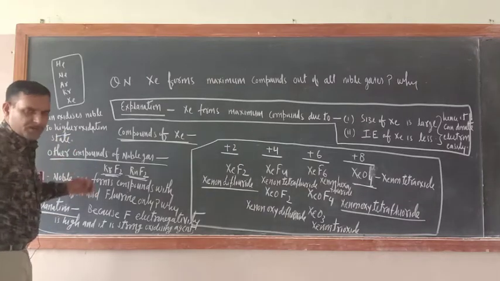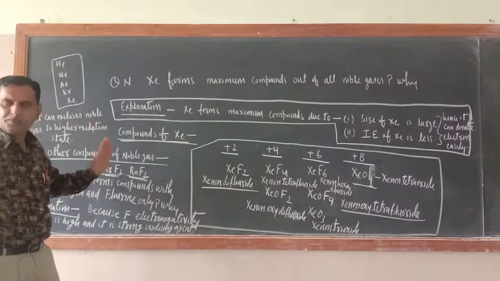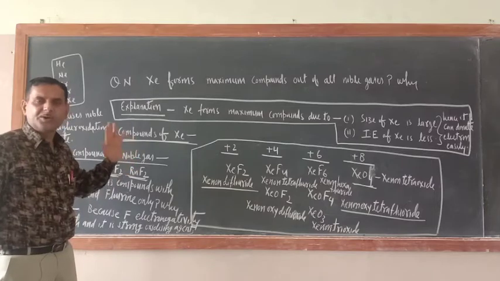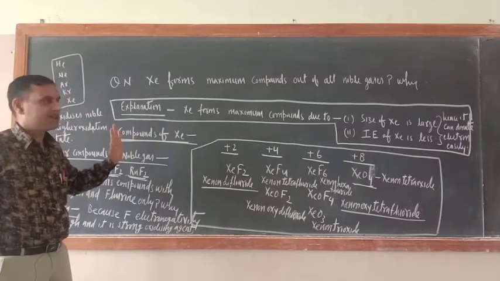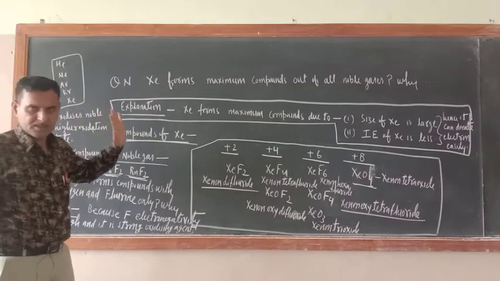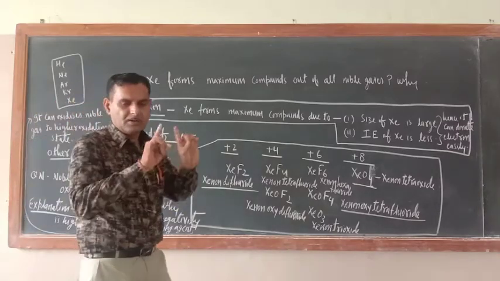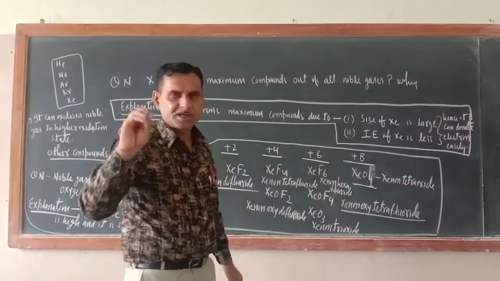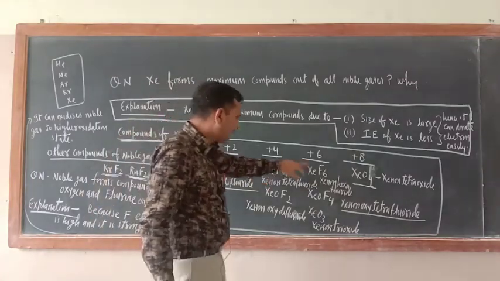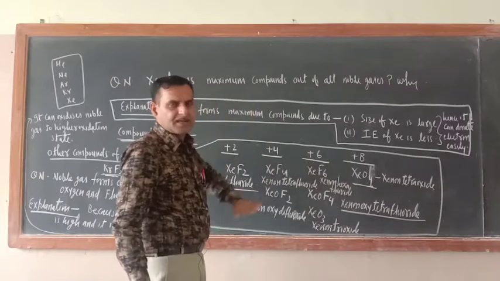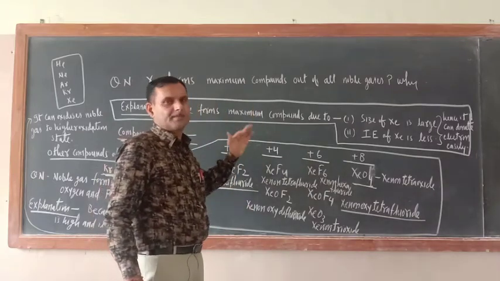That is why compounds of noble gases are basically known with oxygen and fluorine only. Now it is time to study the method of preparation of XeF2, XeF4, XeF6 and some of their physical and chemical properties.